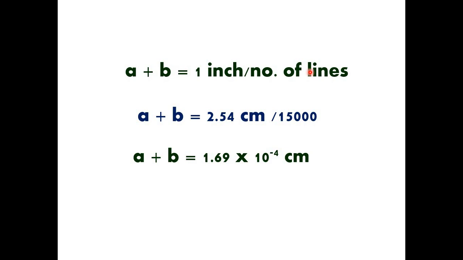So whatever grating you are using, first you need to see how many lines are there in 1 inch, and this factor is written on the grating. By taking that factor you can get the grating period, grating constant, that is nothing but A plus B.